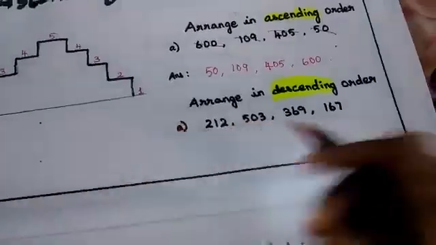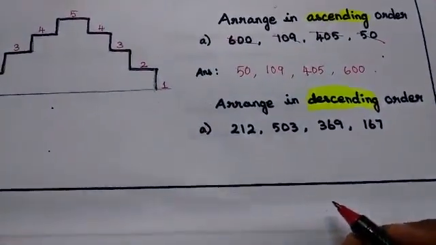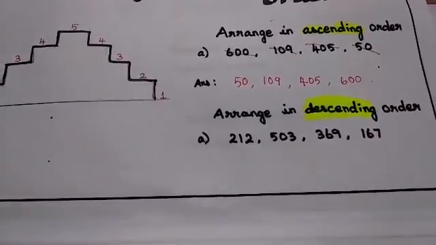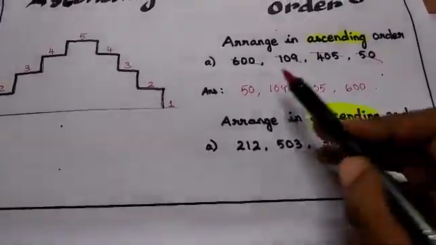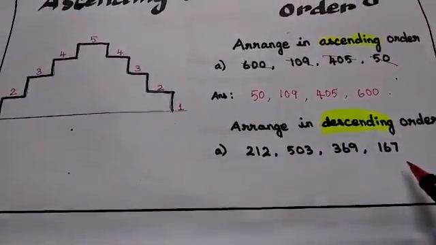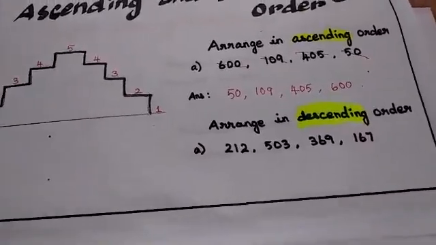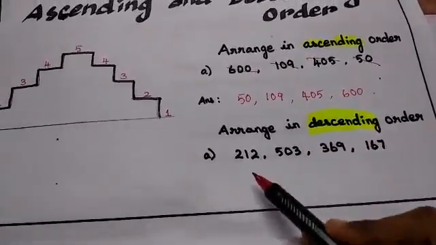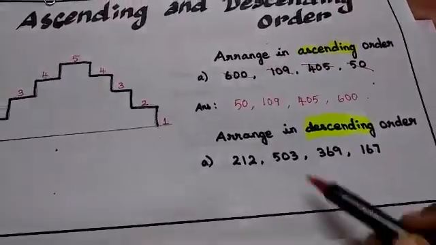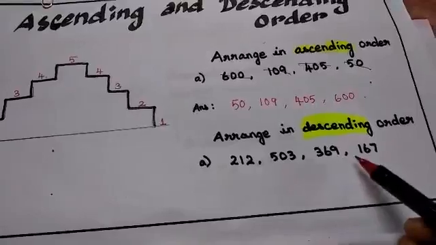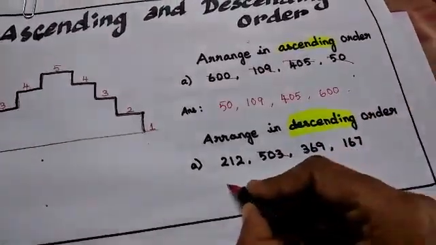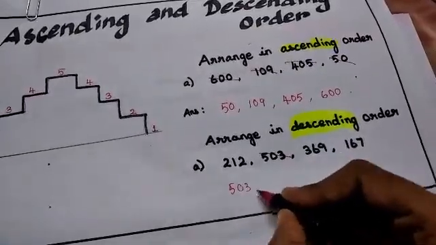Here we are going to find the descending order, so I identify and write the bigger number first. All the numbers have 3 digits, so I check the 100s place to see which is bigger. Here 2, 5, 3, 1. 5 is bigger than 3, 1 and 2, isn't it? 503 is the bigger number.